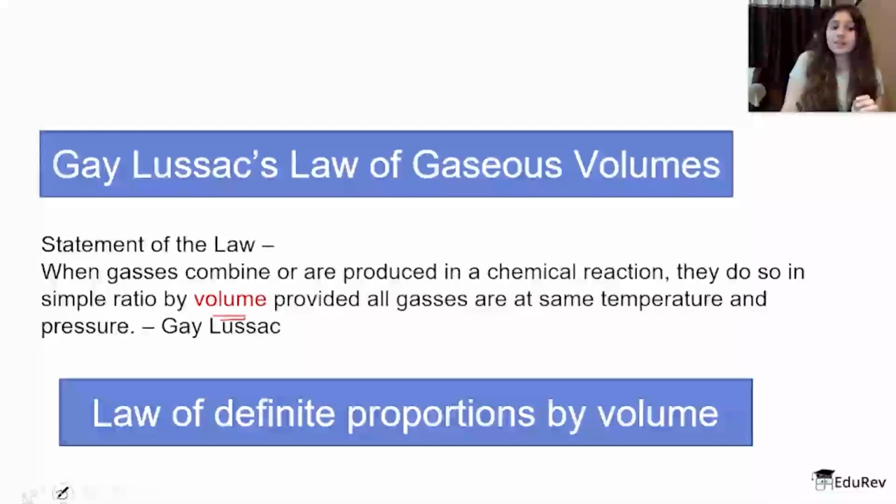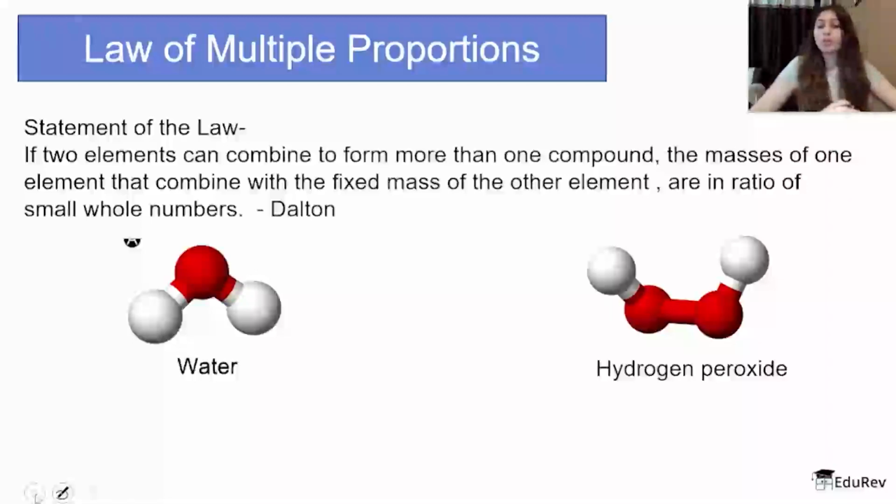Okay, the next law which we have is the law of multiple proportions. Let's see what this law has to say. If two elements can combine to form more than one compound, the masses of one of the elements that combine with a fixed mass of the other element are in the ratio of whole numbers. So I think I just read a script. Let's understand what the script actually has to say.